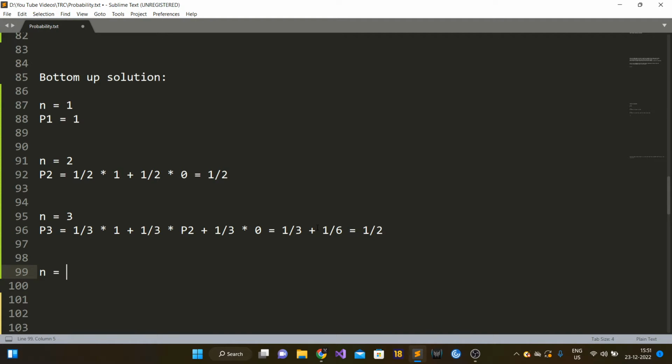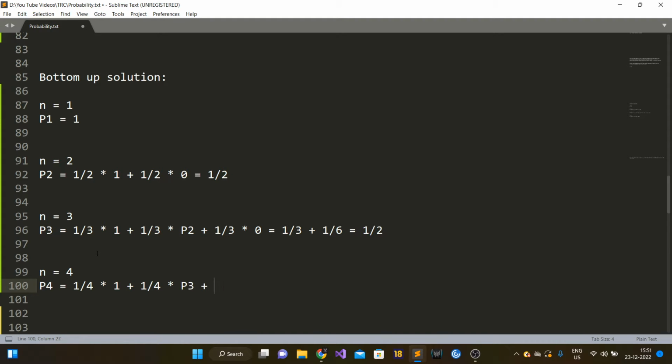Let's take a case where n is equal to 4, so let's compute P4. Again, the first passenger can sit on his assigned seat with probability 1/4. In this case, everyone will get their assigned seats, so the probability of the last person getting his assigned seat is 1, hence we multiply by 1. Now let's say the first person sat on the second person's seat. Now there are 3 people left, passenger 2, passenger 3 and passenger 4, and passenger 2 has to choose a random seat. So this problem is again reduced to a case where there were 3 people, hence we multiply by P3 here.